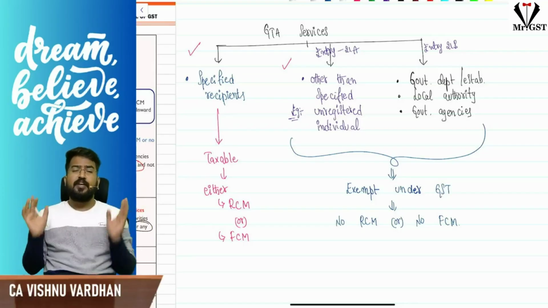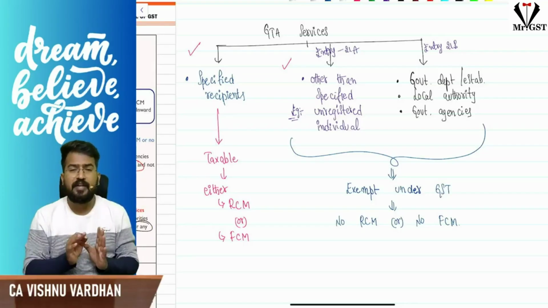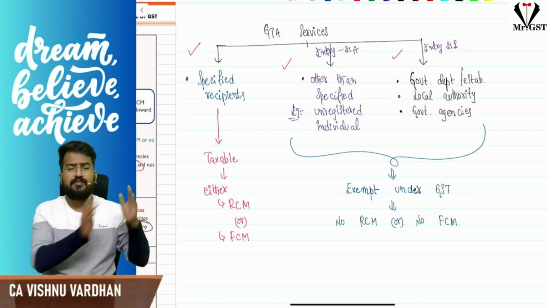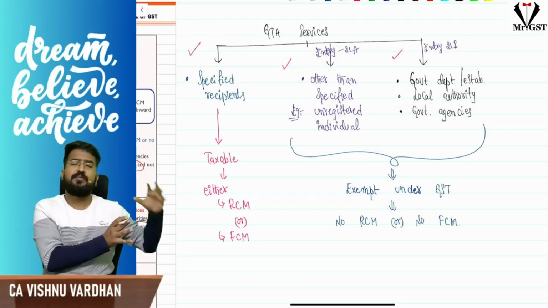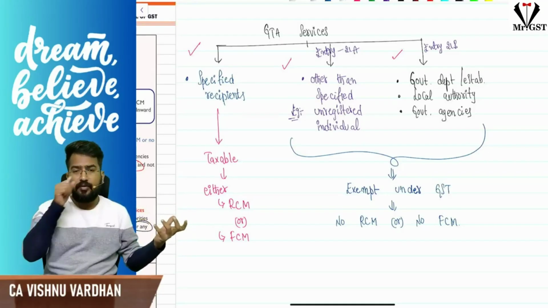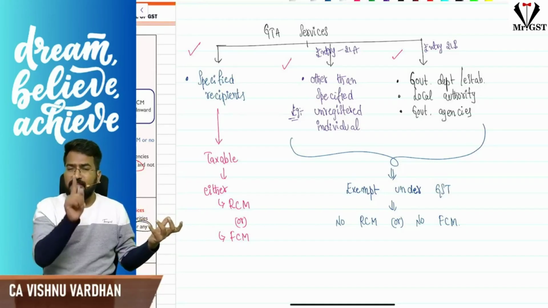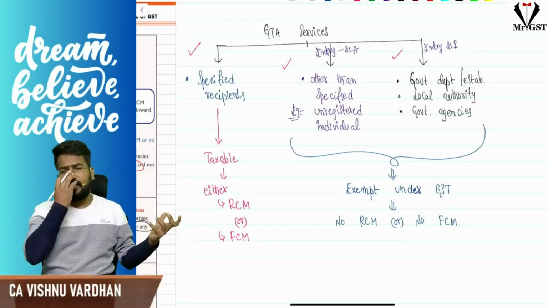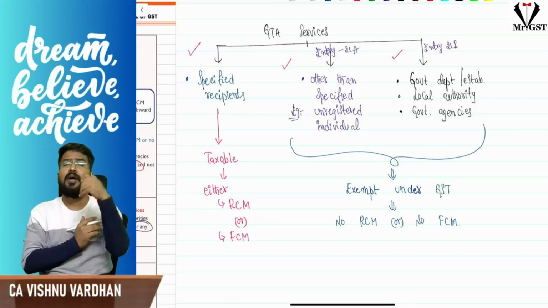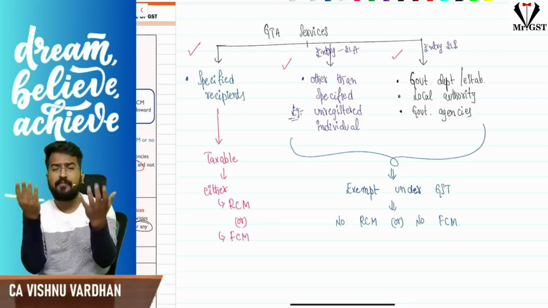No RCM, no FCM. That means, see, I am dividing the entire set of customers of GTA into three categories. One is specified recipients, taxable under RCM first, then if GTA wants, they can convert into FCM. But option 1's exercise, that cannot be reversed in the entire financial year. So only financial year wise they have to exercise this option. This is number 1. Number 2, other than specified recipients, and number 3, section 51 entities.